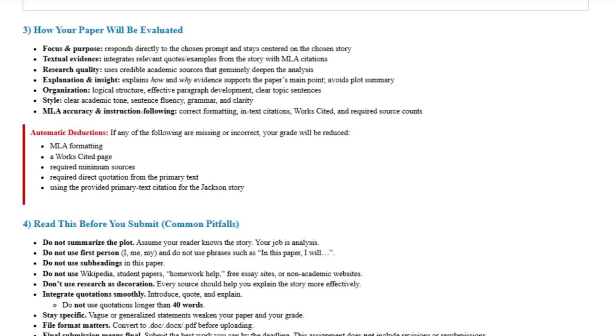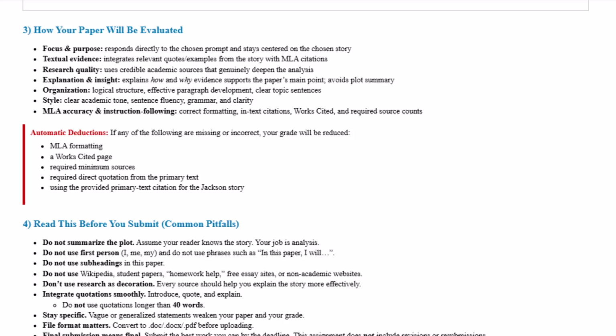How you will be graded on this paper will be on your focus and purpose. Do you respond directly to the prompt and stay centered on the story? Your text evidence, is it integrated well and does it follow MLA expectations? Your research quality, are you using credible academic sources that really deepen your argument and your analysis?